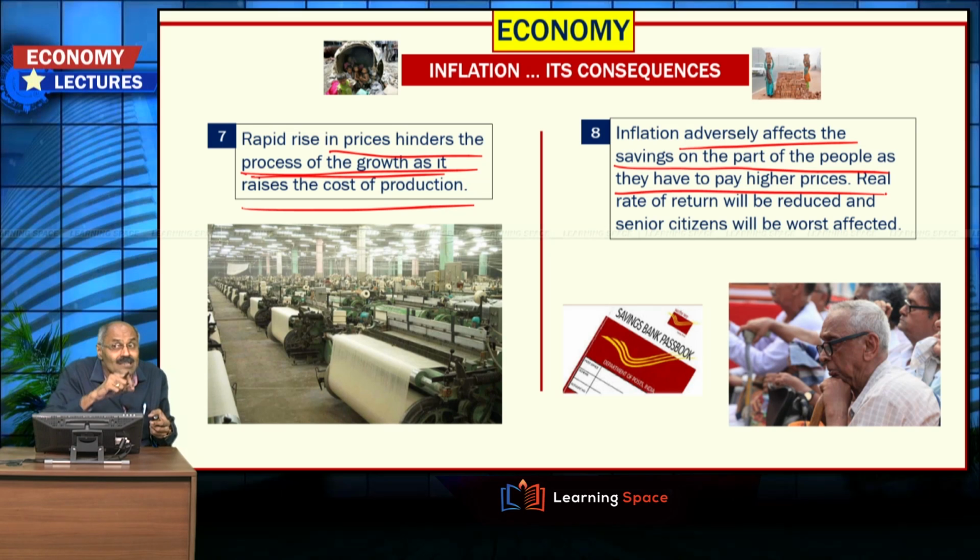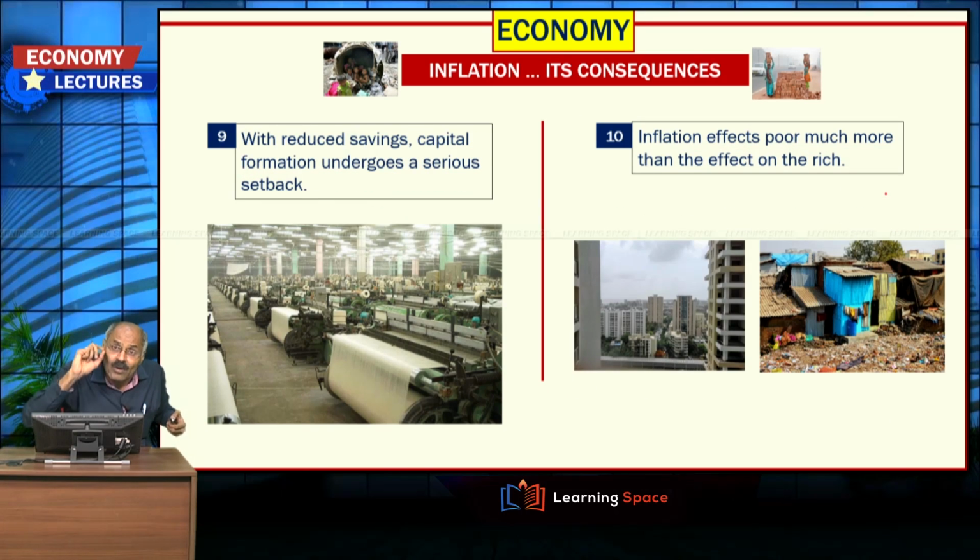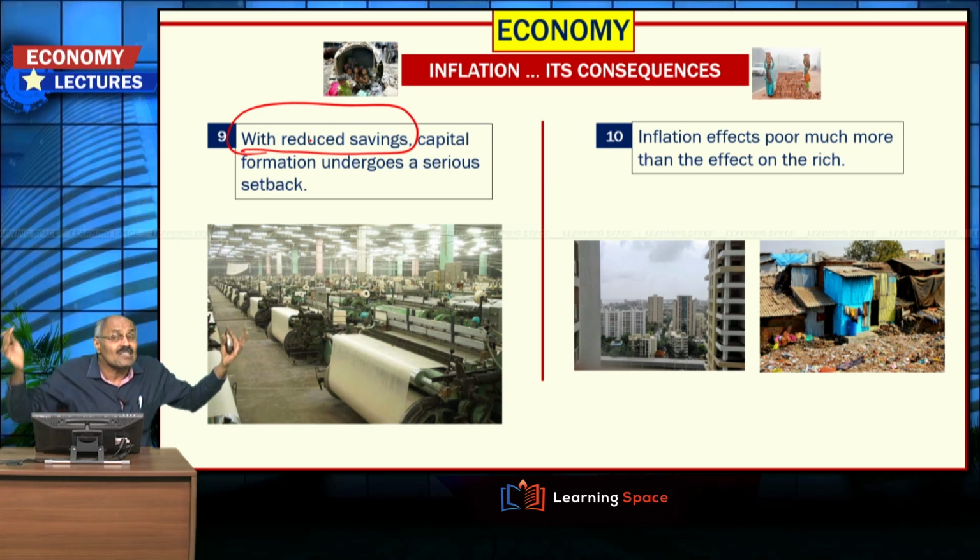And not only that, the second important point is rate of return will be reduced and senior citizens will be worst affected. What is real rate of return? Real rate of return is nothing but interest minus inflation. When inflation increases, then real rate of return will be reduced, and because of which senior citizens are the worst affected.